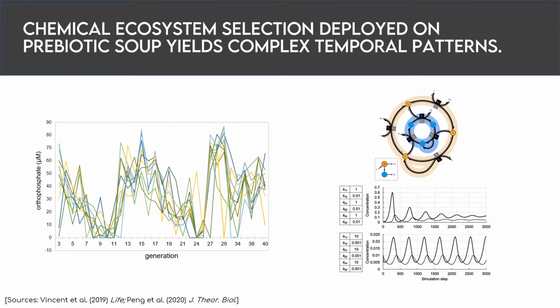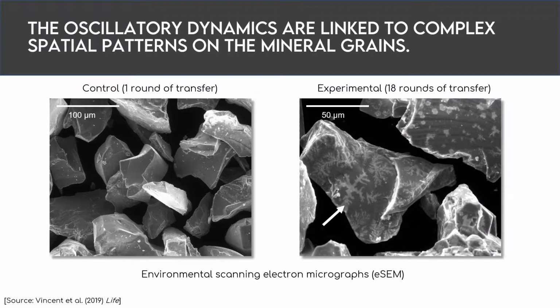our experiments. Now, on the mineral side, we also observed distinct fractal structures on the surfaces of pyrite grains from samples exposed to many rounds of selection, which are absent or rare in controls, meaning samples that only have one transfer in their history. And we did these observations by electron microscopy, and you can see some representative micrographs here for both experimental and control samples.